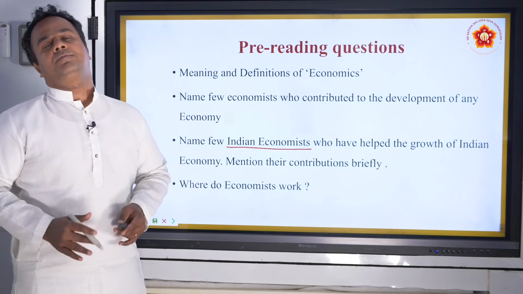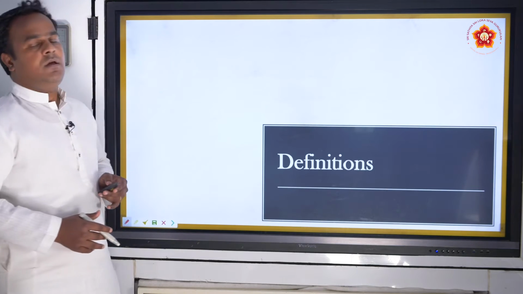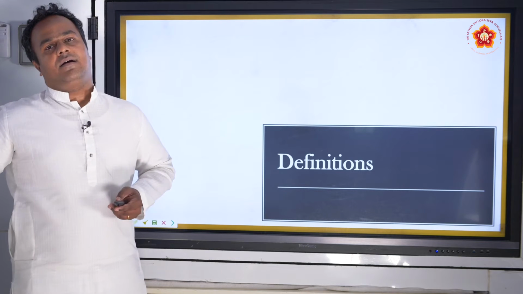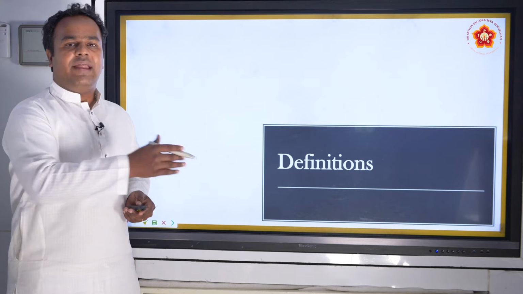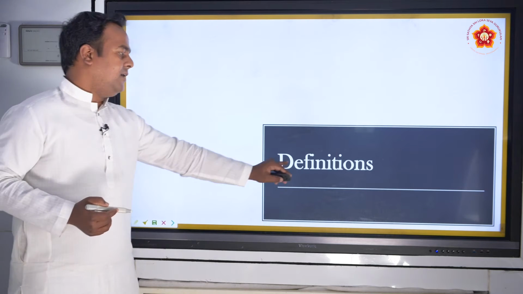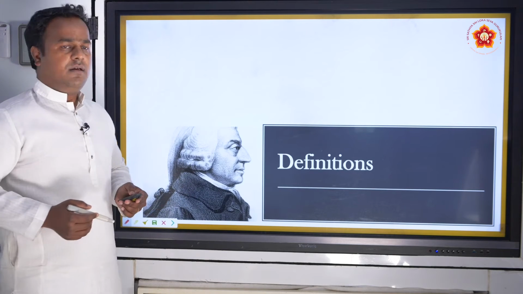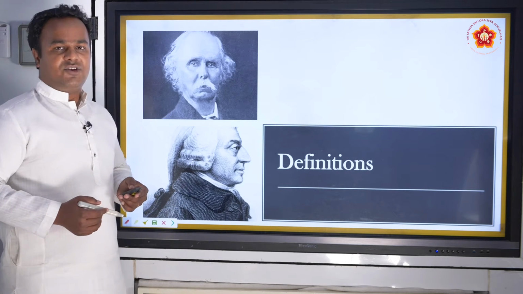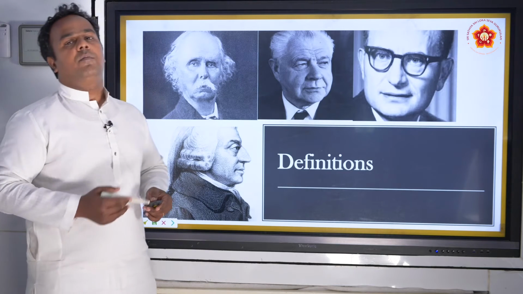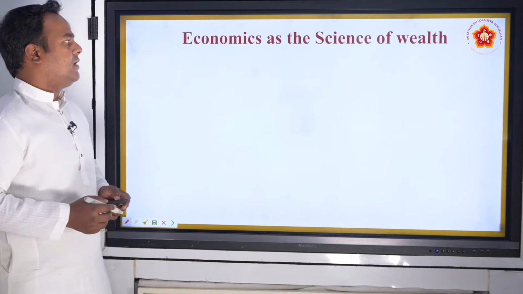Now we will go into studying the basic terms of economics. So the definitions. Throughout the last 200 years, many economists have given different interpretations to the word economics. The first are Adam Smith and Alfred Marshall. Next is Lionel Robbins, and we have Paul Samuelson. We will look into their definitions one by one.